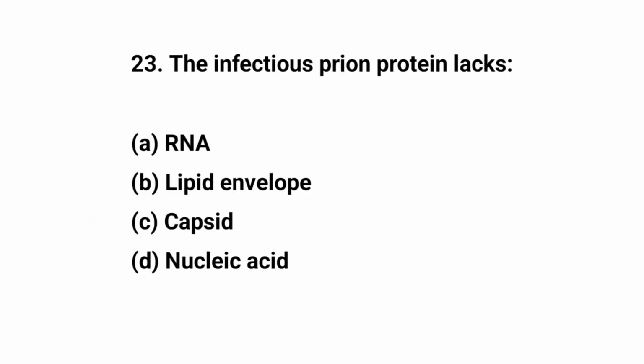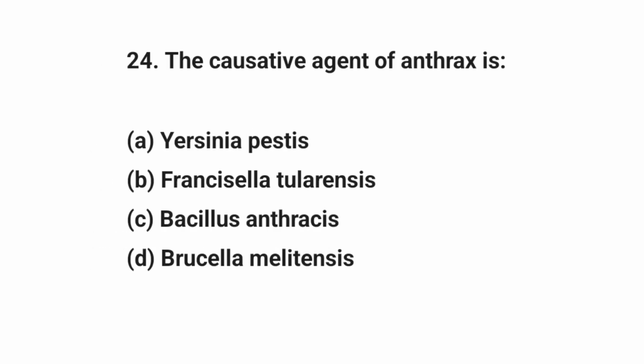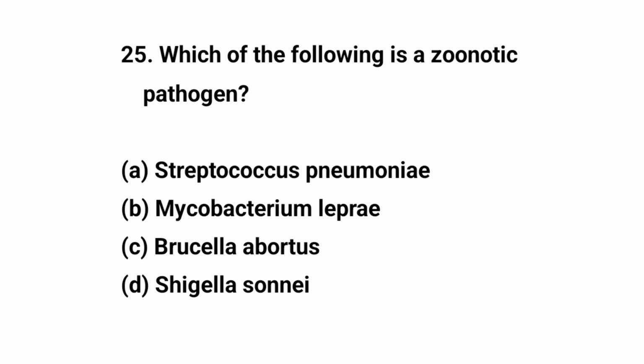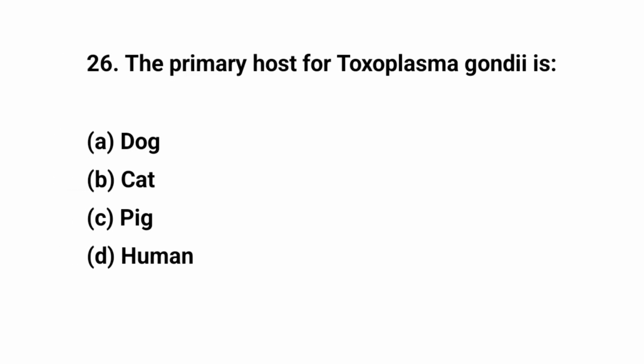Question number 23. The infectious prion protein lacks? The right answer is D. Nucleic acid. Question number 24. The causative agent of anthrax is? The right answer is C. Bacillus anthracis. Question number 25. Which of the following is a zoonotic pathogen? The right answer is C. Brucella abortus.